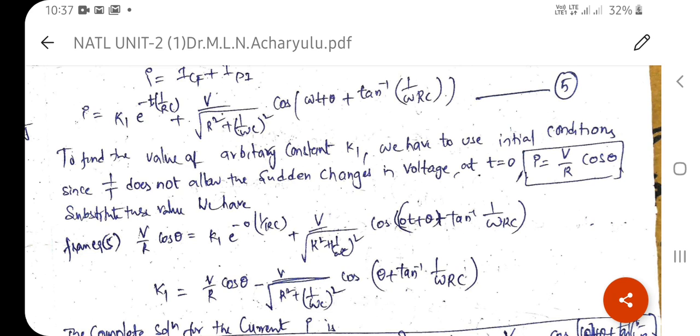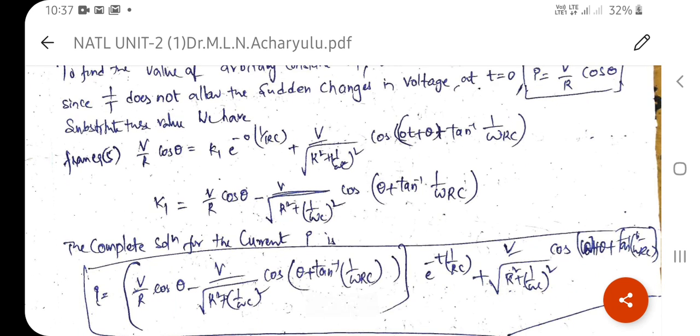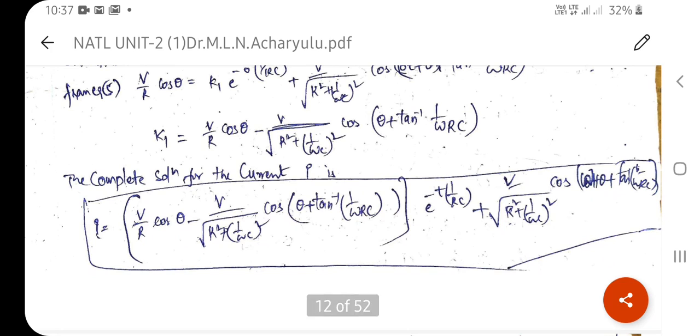So now again you rewrite the equation. I is equal to V by R cos theta, as we already know. So therefore this is the final K1 value. This will be substituted in the complementary function K1 e power minus t by RC. So therefore the complete solution is in terms of only V, R, omega and C. So this is the complete solution of the given circuit or given problem, right?